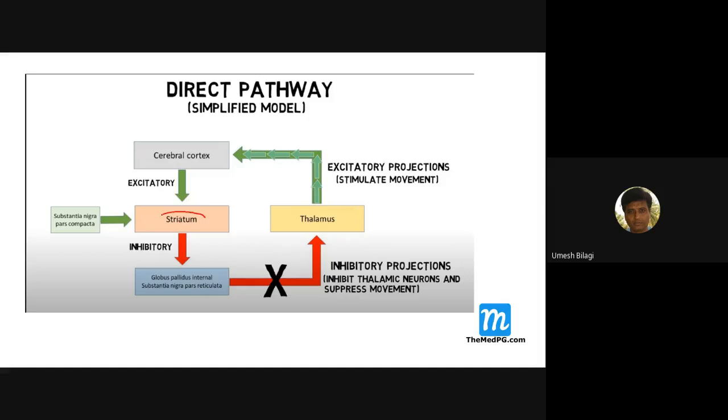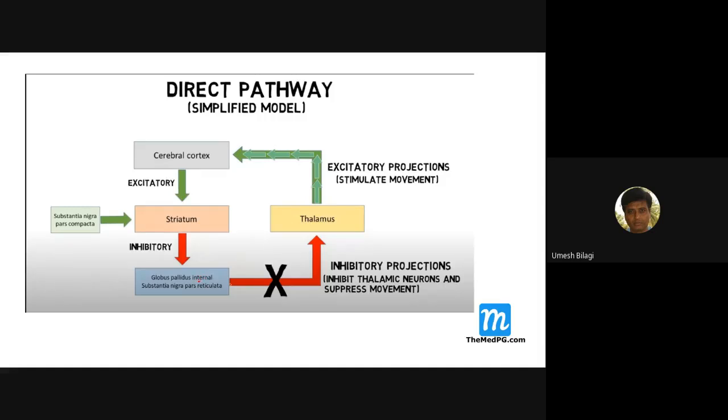But the fibers the striatum sends are GABA based, so they are inhibitory. They will go and inhibit the globus pallidus internal. Know this properly.